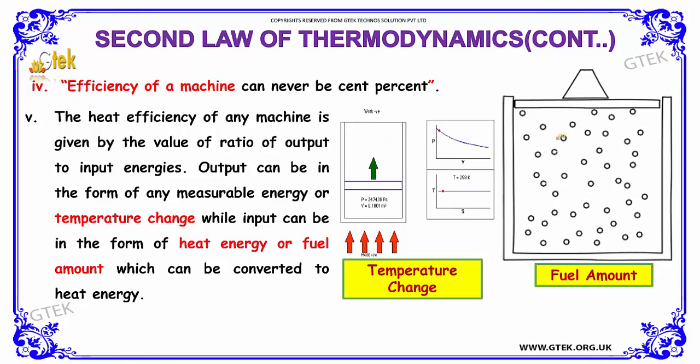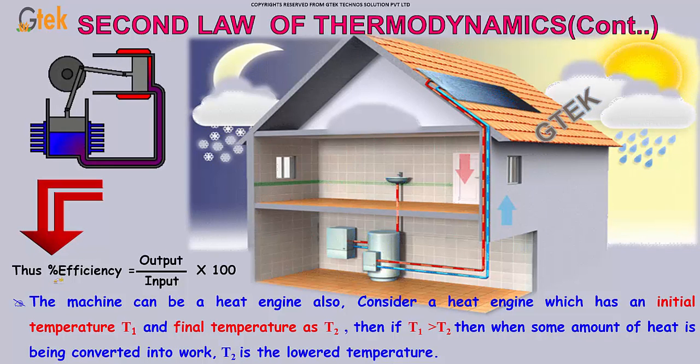So, the efficiency of a machine can never be 100%. The heat efficiency of a machine is given by the ratio of output to input energies. The output can be in the form of any measurable energy or temperature change, while input can be in the form of heat energy or fuel amount, which can be converted into heat energy. Let's move on to the percentage efficiency, which is calculated as output divided by input times 100.